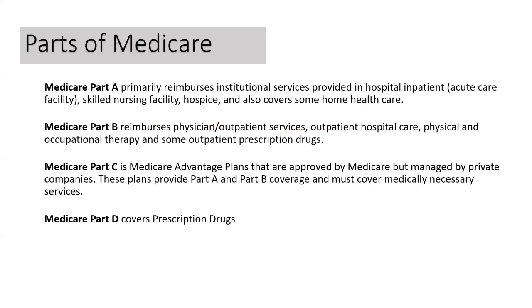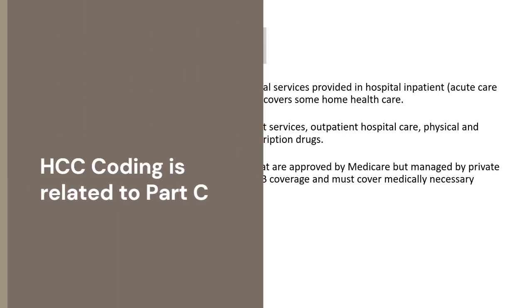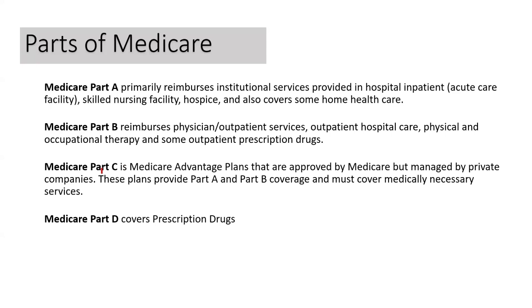Medicare Part B covers physician or outpatient services, outpatient hospital care, physical and occupational therapy, and some outpatient prescription drugs. Medicare Part C covers both inpatient as well as outpatient, but through private insurance company. Medicare Part D covers prescription drugs.